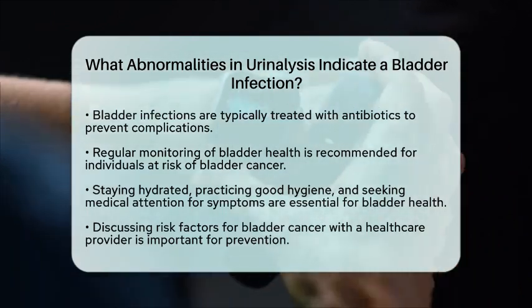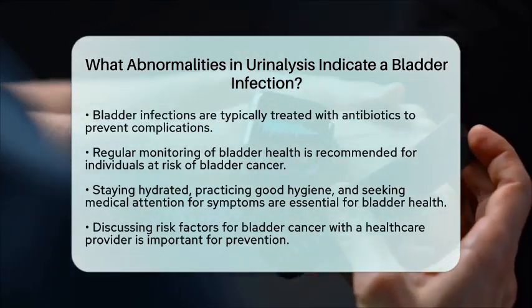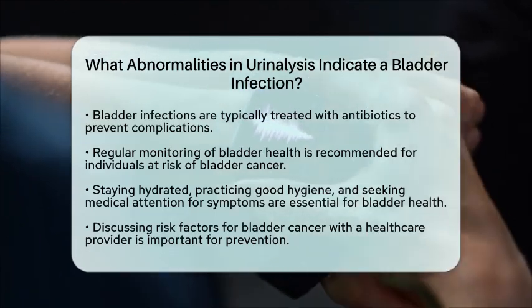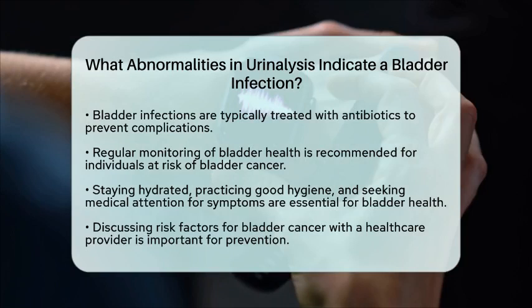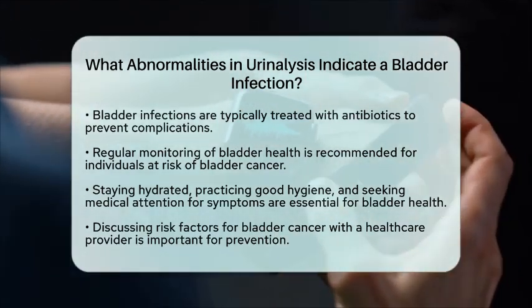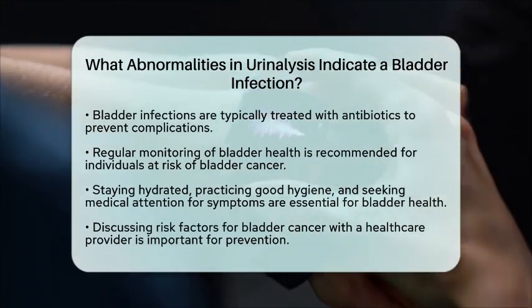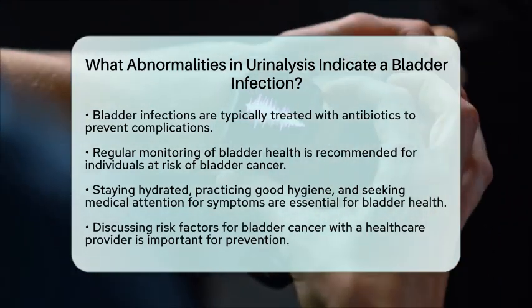In summary, abnormalities in urinalysis that indicate a bladder infection include the presence of white blood cells, bacteria, nitrites, and sometimes red blood cells. These findings should always be interpreted in the context of your overall health. Always consult a healthcare professional for personalized advice and further evaluation.